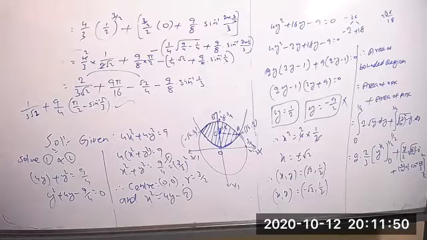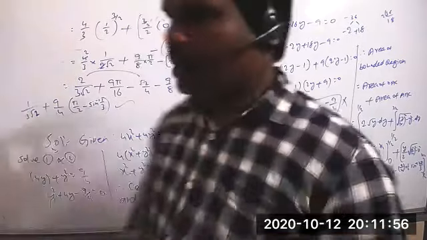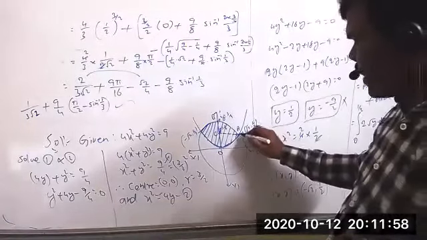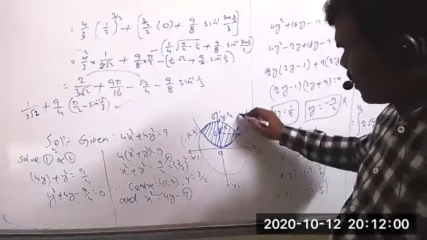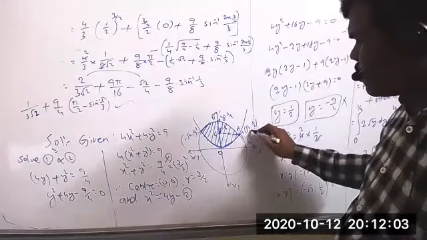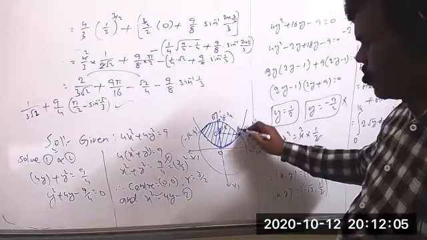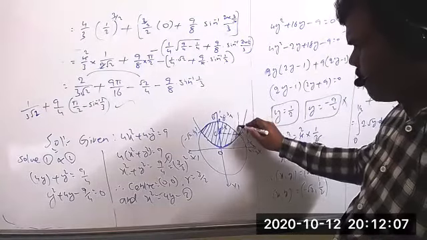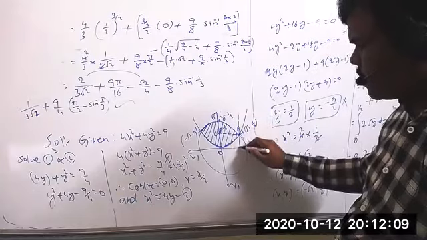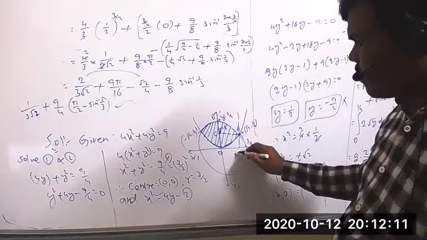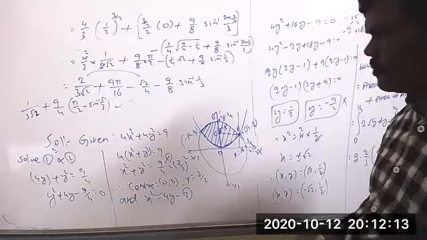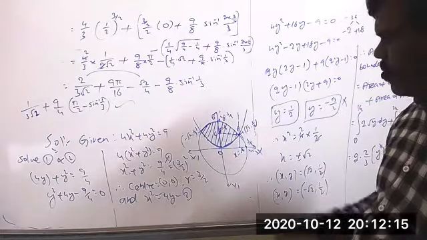It's fine. Or else you do one thing now. All of you, suppose you have confusion, you can follow this. Through this point, you can draw one line, because we already got this point, root 2 comma 1 by 2. Through this point, you can draw one line perpendicular to the x-axis. That means x equal to root 2. Is that correct? x equal to root 2.